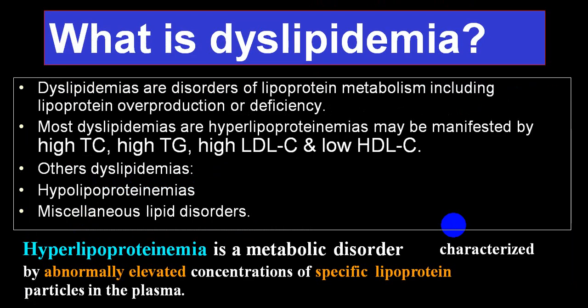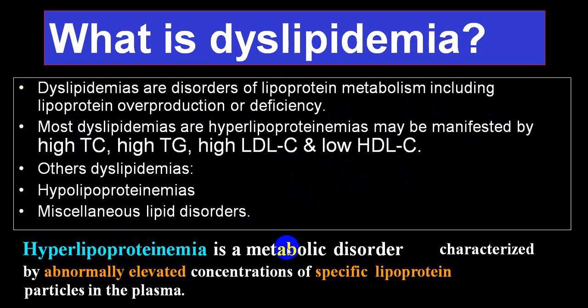So dyslipidemias are disorders of lipoprotein metabolism, including overproduction or deficiency, either of the two. This may be elevated triglyceride, elevated total cholesterol, high level of LDL or low level of HDL. Any permutation combination of this.